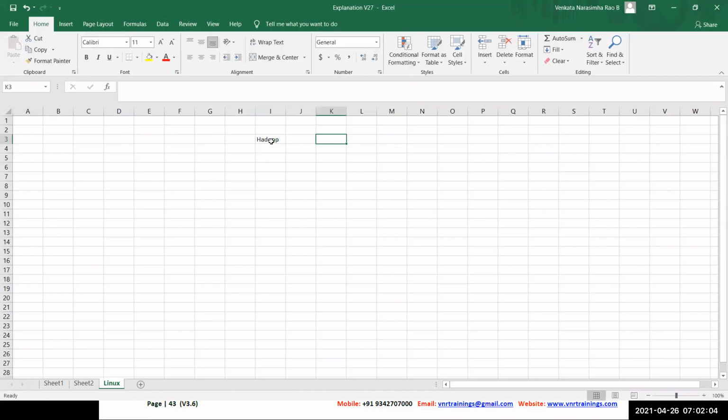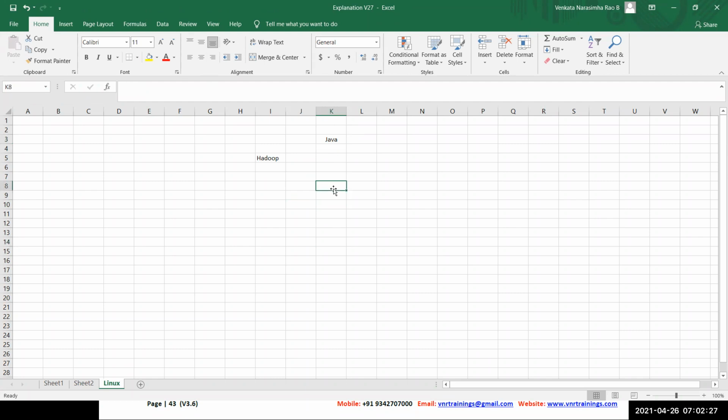Hadoop is built on Java. To write Hadoop code, they used Java. Understand, guys? So to run Hadoop, definitely Java is required. Without installing Java, you cannot run Hadoop on your machine. Java is mandatory here.